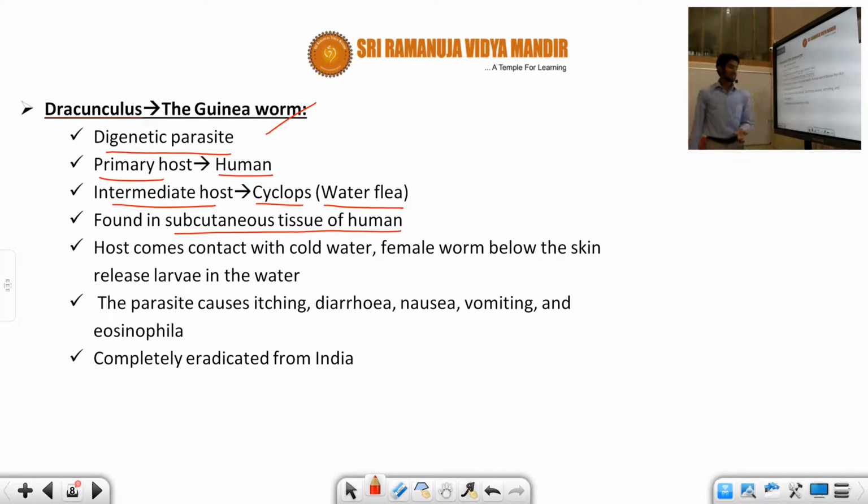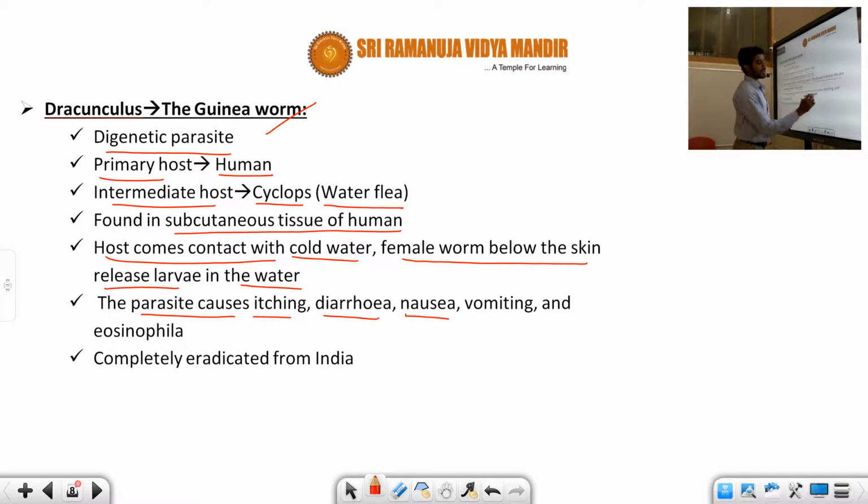And how is it infected? The host first comes into contact with cold water, and the female worm below the skin releases the larvae in the water. This parasite causes itching, diarrhea, nausea, vomiting, and eosinophilia. Eosinophilia means secretion of eosinophils. It has been completely eradicated from India. In India, this disorder is completely eradicated.